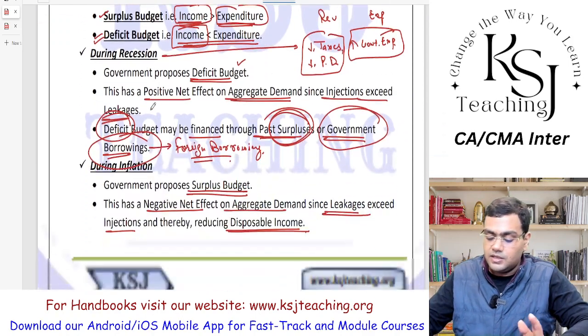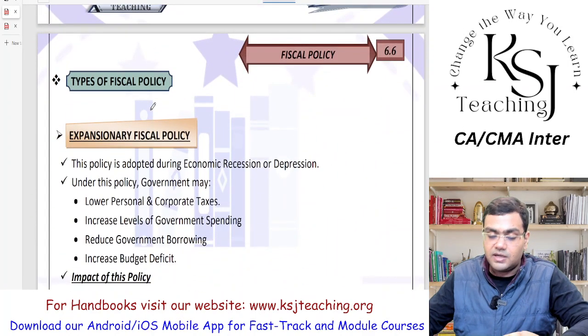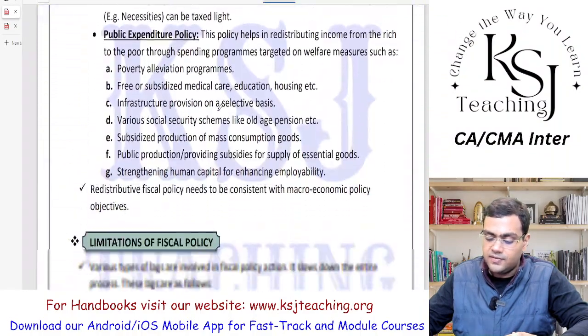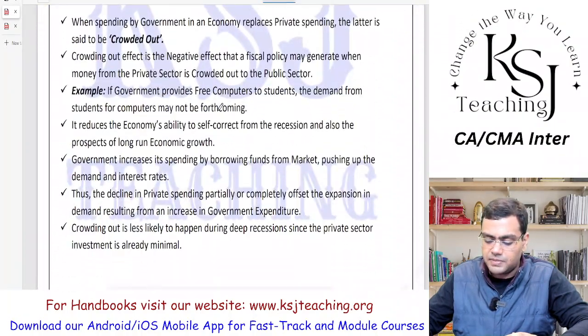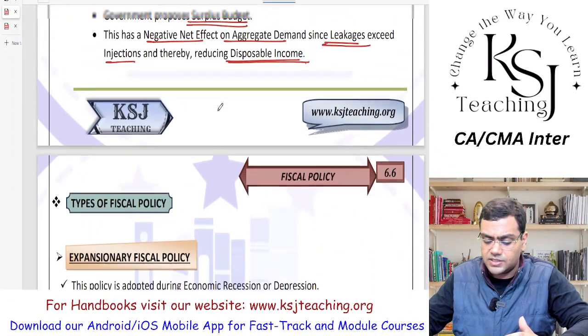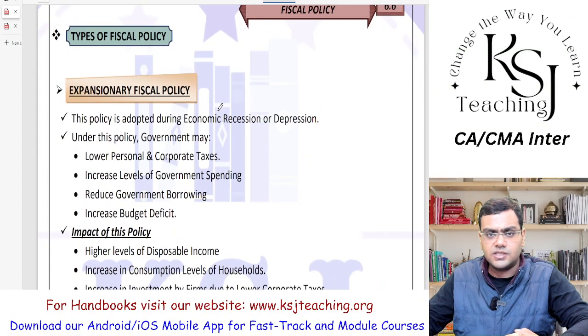Clear? So in the next lecture, we'll be continuing with the types of fiscal policy. What are the various types of fiscal policy? One is the expansionary fiscal policy, another one is the contractionary fiscal policy. Then we have just small topics, right? We'll be able to complete this chapter in the next, let's say 2 lectures, maximum 2 lectures. In the next 2 lectures, we'll be able to complete this particular chapter, right?